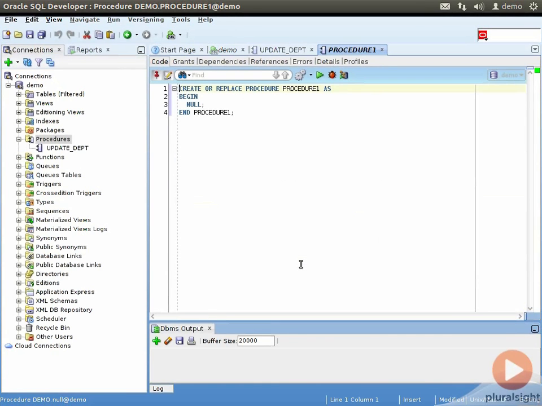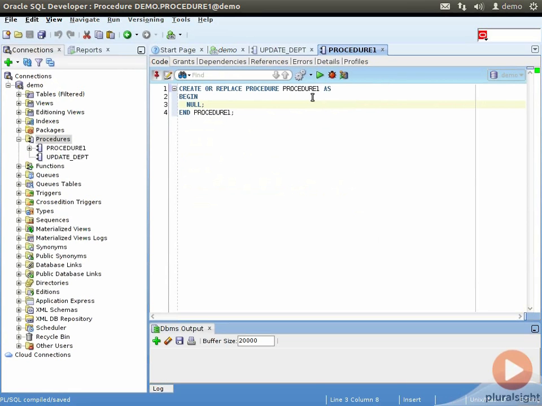and it opens up the procedure window with the basic body built for you. You can further fill the body with the logic and then hit the compile icon on top. It tells us that our procedure was created successfully and you can see it in the procedure tree that our procedure indeed shows up there.